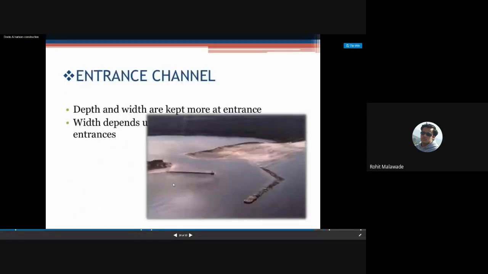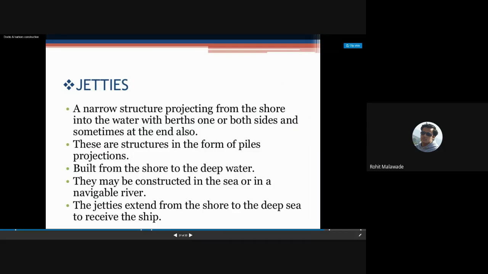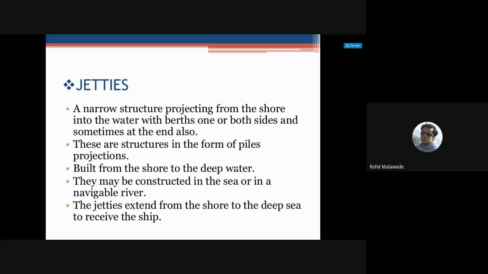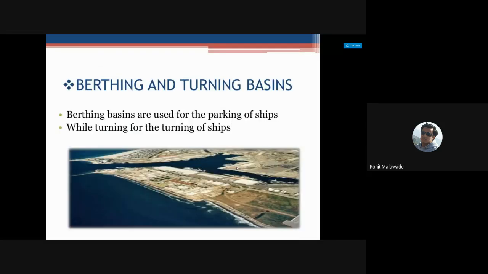They may be constructed in the sea or in navigable water. This is what your jetties are. They are constructed deep into the sea. The jetties extend from the shore to the deep sea to receive the ships, so they also help in the receiving of the ships.